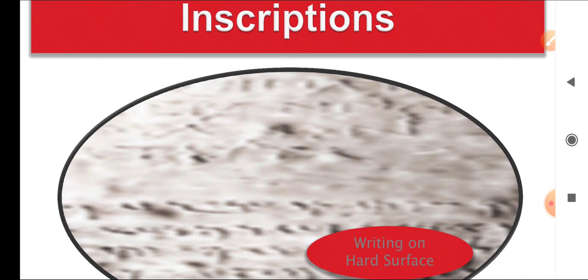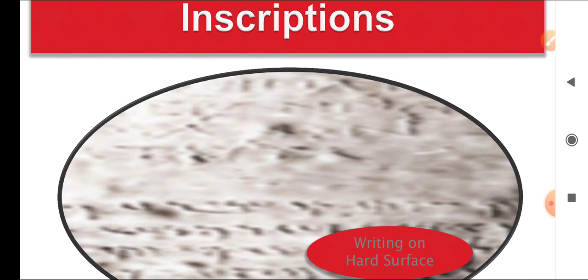Generally these inscriptions were used to give the message of the king. You might have heard that King Ashoka of the Mauryan dynasty used many inscriptions, and the purpose of these inscriptions was to give the message of the king to the common people.